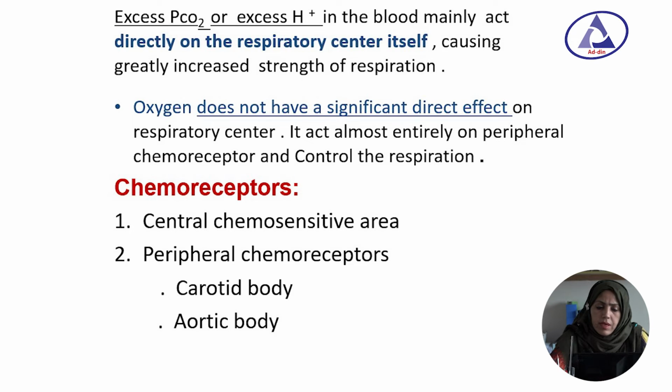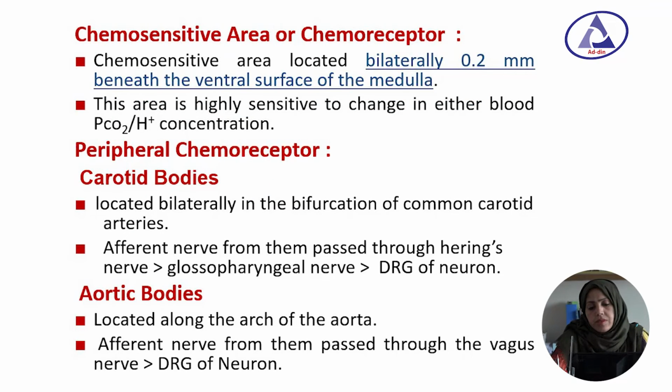The chemoreceptors are the central chemosensitive area and the peripheral chemoreceptors, which are the carotid body and aortic body. The central chemosensitive area is located 0.5 millimeter beneath the ventral surface of the medulla, bilaterally. This area is highly sensitive to changes in either blood partial pressure of carbon dioxide or hydrogen ion.